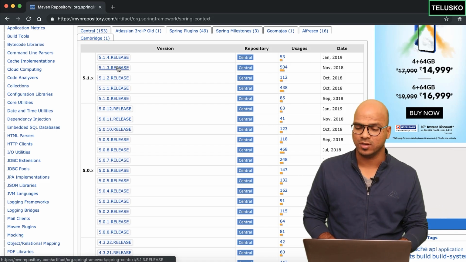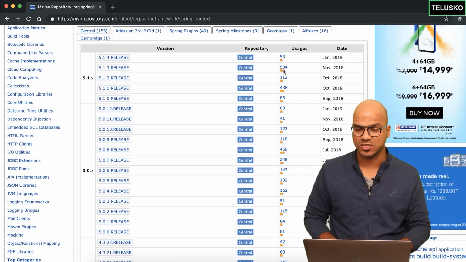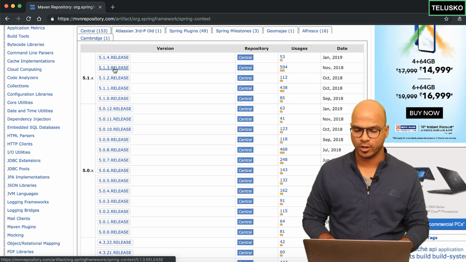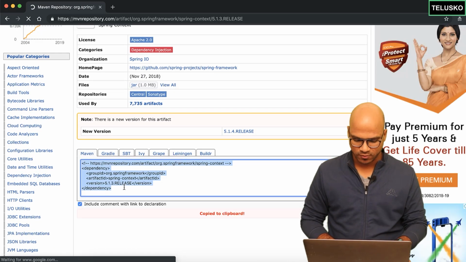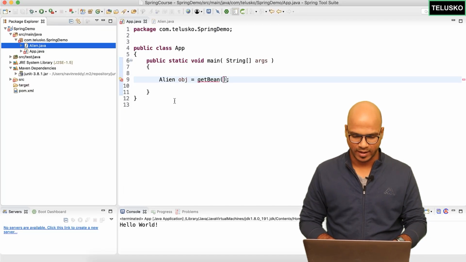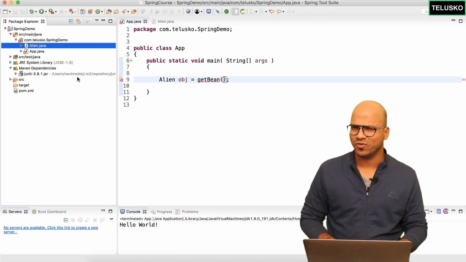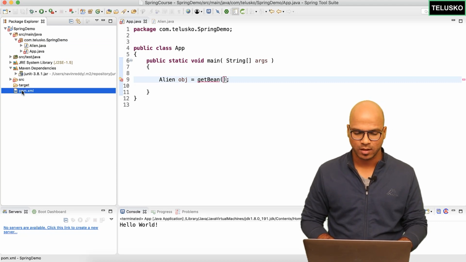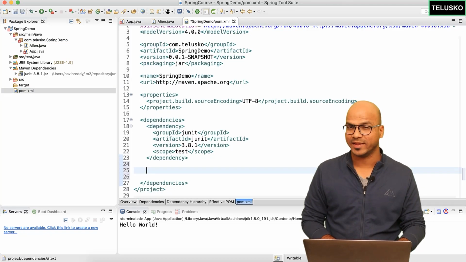In fact, I prefer the dependencies which have more usage. You can see we have 504 here. So let's pick up 5.1.3. Okay, let's copy this code from here, go back, and paste it. If you have worked with Maven before, we just have to go to the pom.xml file, and this is where we have to add a dependency.